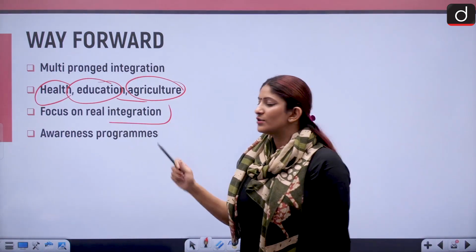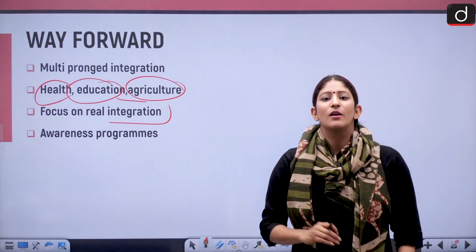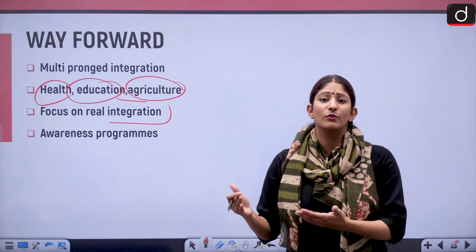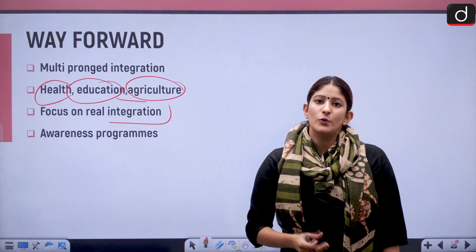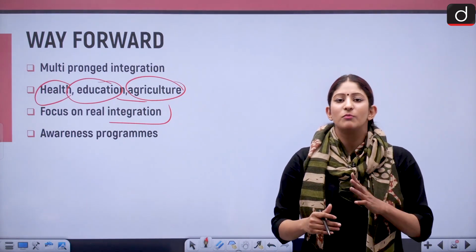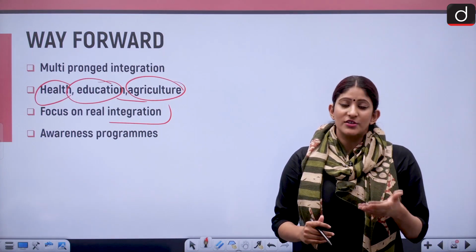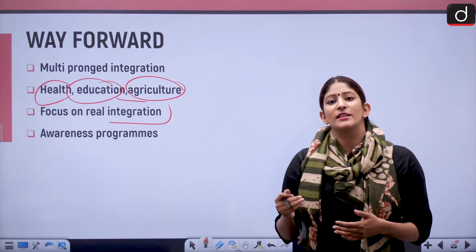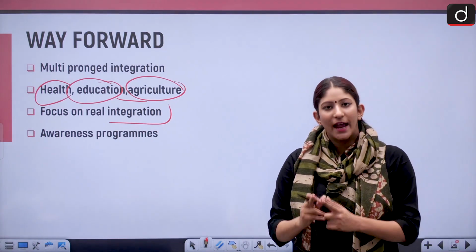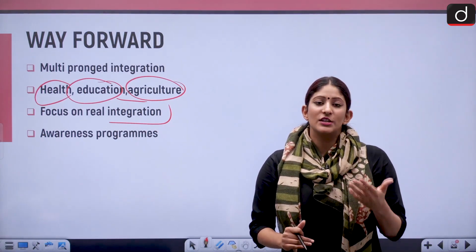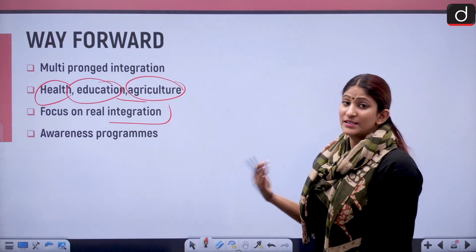We have to focus on real integration. That means we should, of course, not who are we to let, but we should encourage the tribes to continue with better cultural traditions, not morally or physically harmful, whatever they are carrying on, but also respect them at the same time and give them the constitutional respect that every citizen in India is receiving right now.